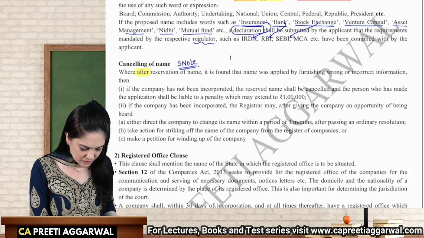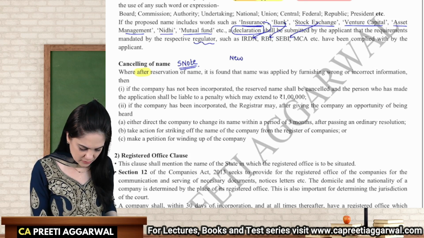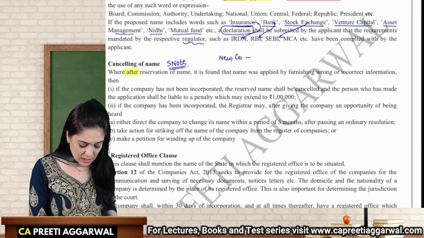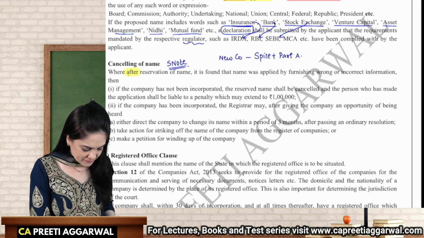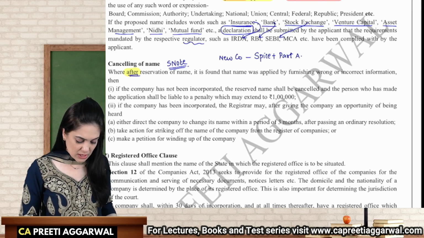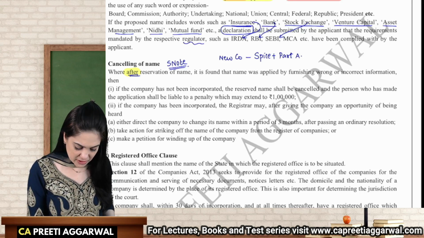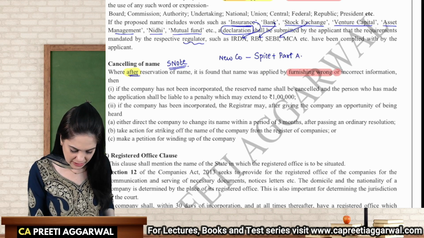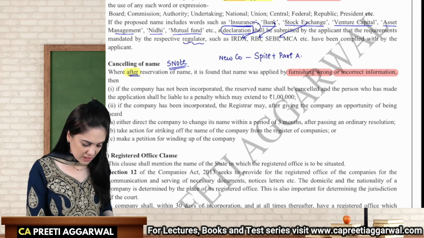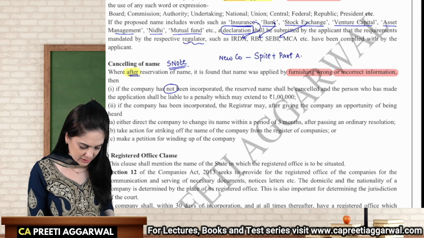In case of a new company, the name is reserved by filling SPICe+ Part A. So if after the reservation it is found that the company has applied for the name by furnishing wrong or incorrect information, and the company has not been incorporated, then what happens?